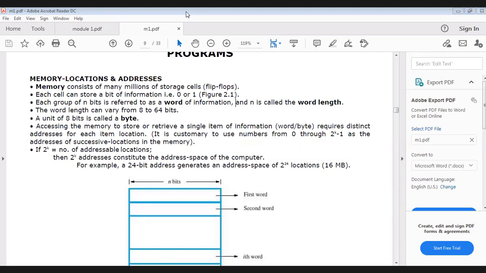See, memory is made up of many storage cells, which are made up of flip flops. Each cell can store either 0 or 1. Each cell can store a bit of information in the form of zeros or ones.